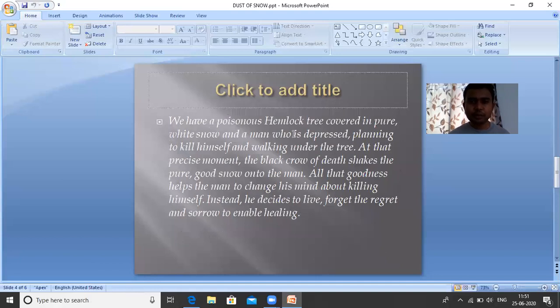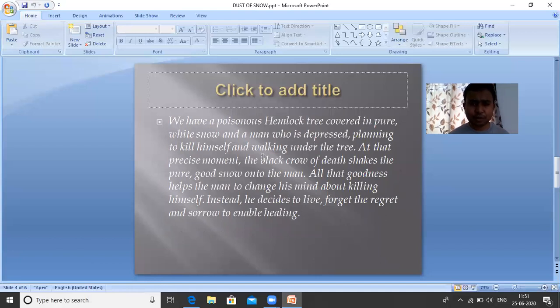We have a poisonous hemlock tree covered in pure white snow, and a man who is depressed, planning to kill himself and walking under the tree. As I have told you, the man was in a depression. He wanted to kill himself, and he was sitting under the tree.